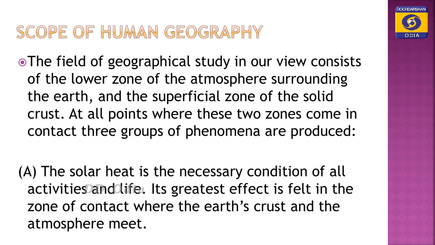So, at all points where these two zones come in contact, three groups of phenomena are produced. First one, solar heat is the necessary condition of all activities and life. Its greatest effect is felt in the zone of contact where the earth's crust and the atmosphere meet. That means temperature is necessary for us.